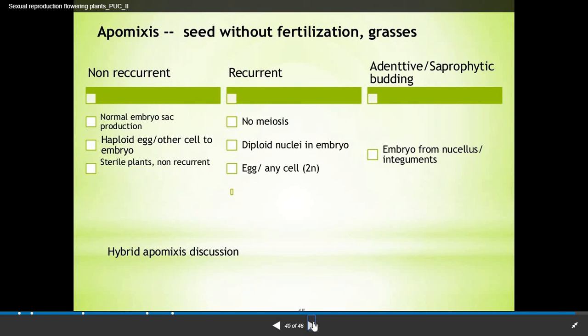Now apomixis, that we have seen, is when seed is developed without fertilization, it is known as apomixis. Mostly it happens in the grasses. These are the points on why apomixis is helpful. Apomixis is generally helpful in creating hybrid varieties of seeds which are needed by the farmers in order to have the desired variety of plants.